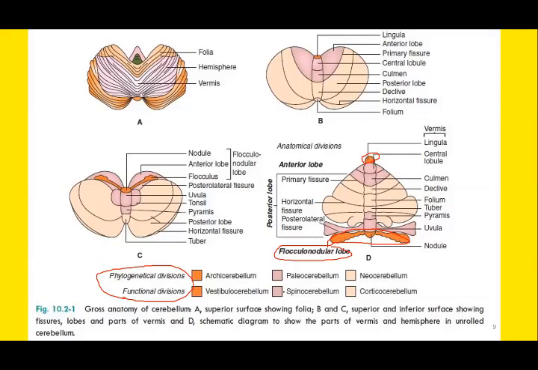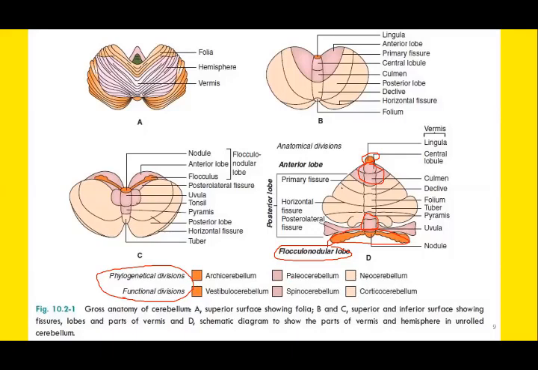Similarly, this purple shaded region is the region of spinocerebellum. As you can see, this is the region of spinocerebellum towards the vermis, adjacently placed to the anterior lobe, and the vermis area towards the adjacent end of the flocculonodular lobe. All these areas are portions of spinocerebellum or paleocerebellum.